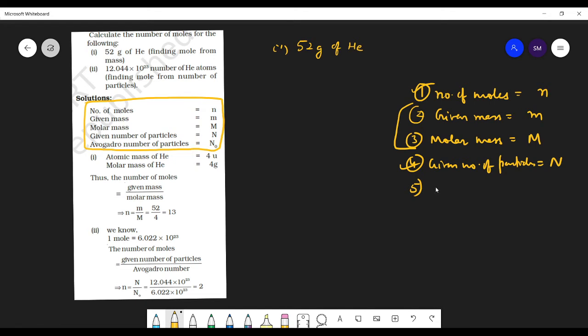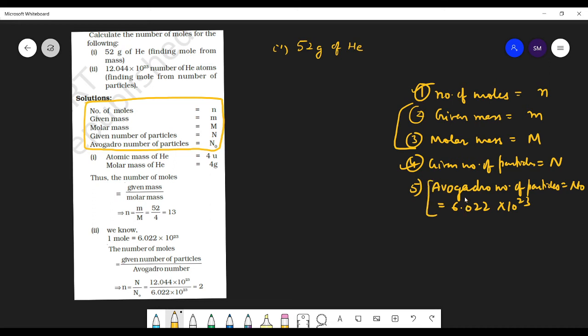So N naught is your 1 mole. We call that number Avogadro's number, and N naught is equal to 6.022 into 10 power 23.